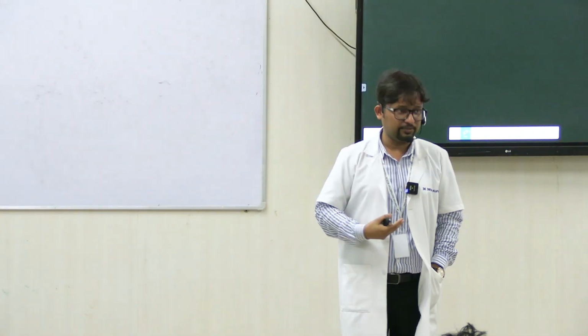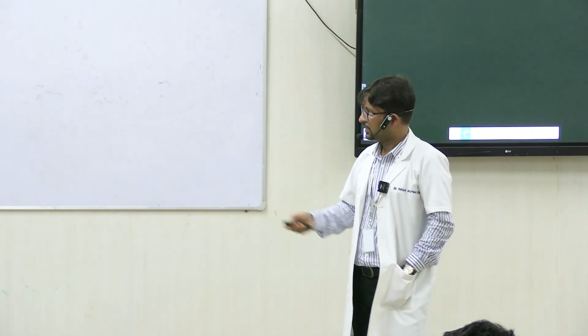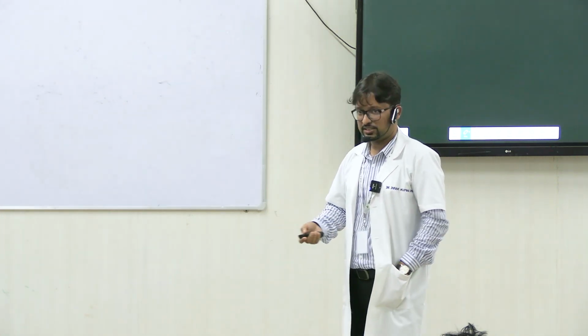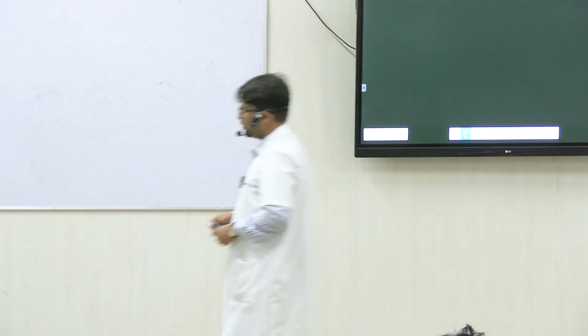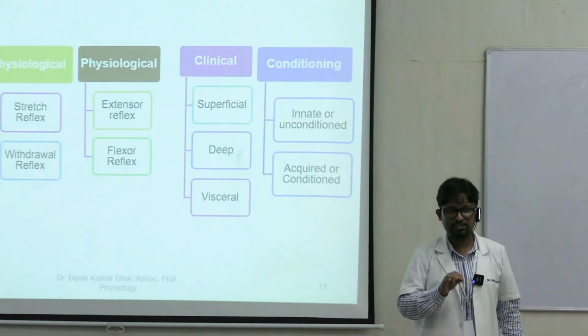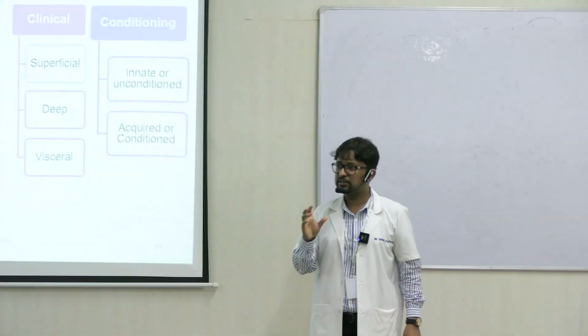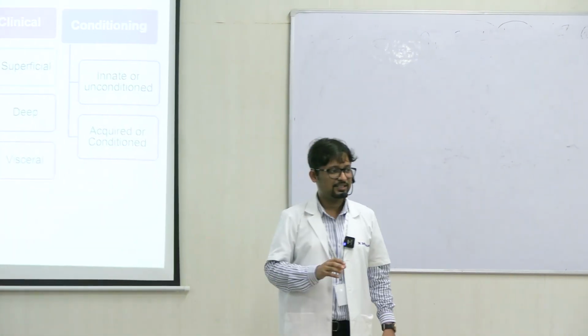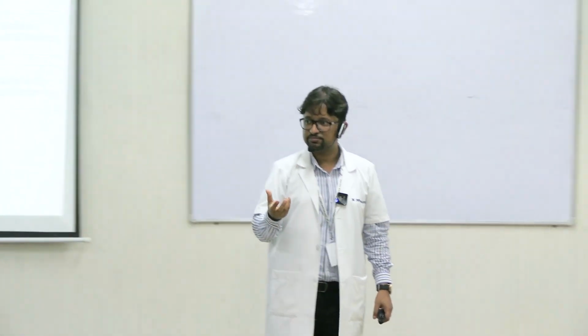Stimulus is given on the skin, so that's why superficial. If it is given in the deeper structures like the tendons, these are called deep tendon reflexes. And reflexes mediated in the visceral organs. You have learned a lot of reflexes, say in the GI tract, right?